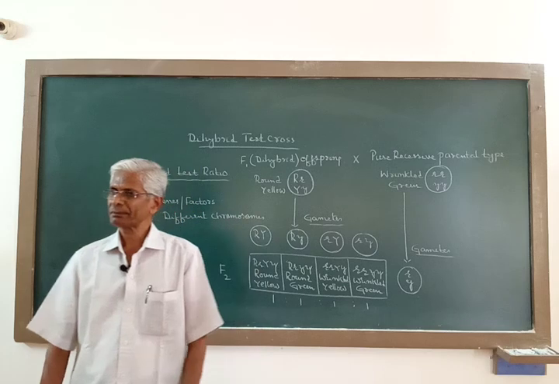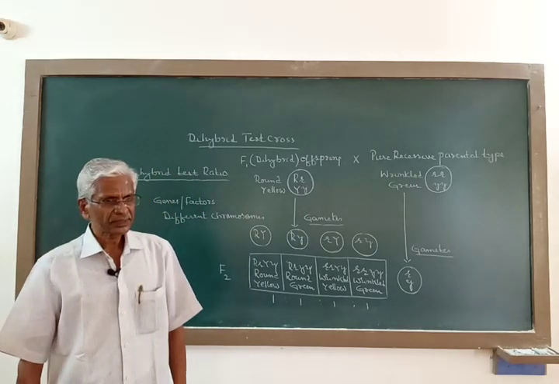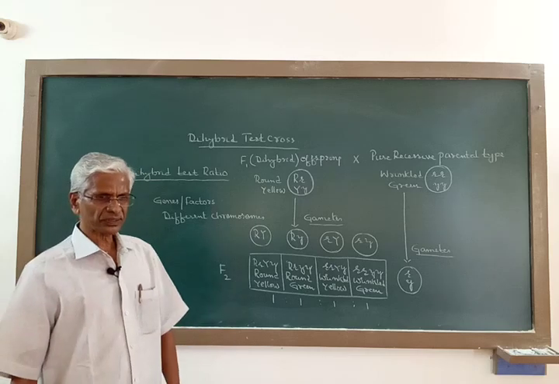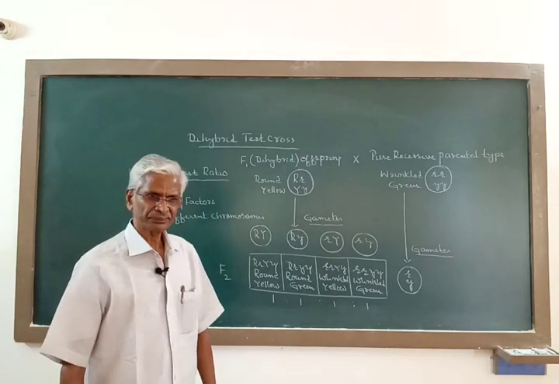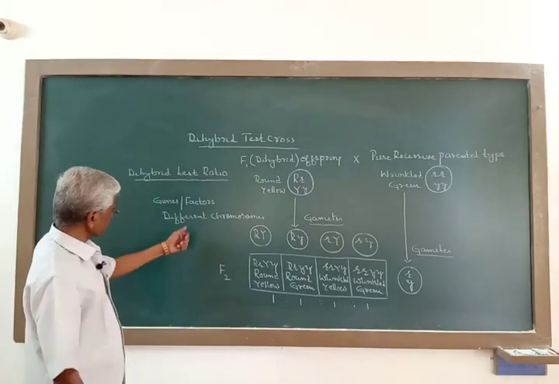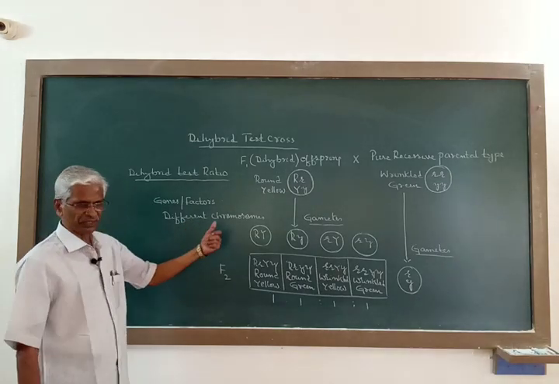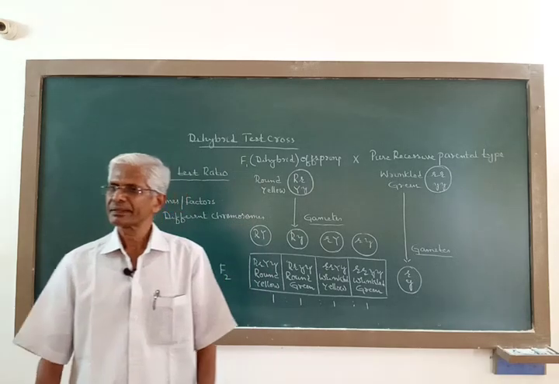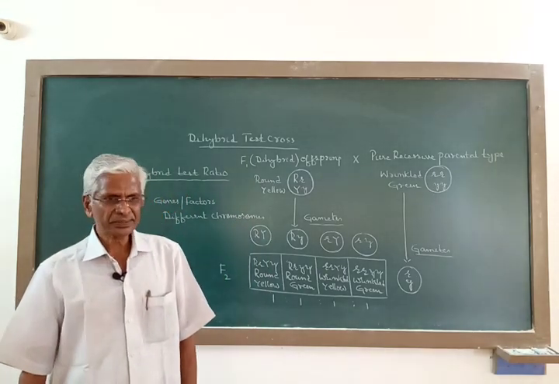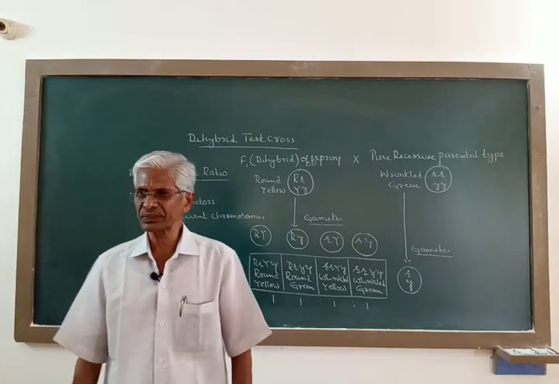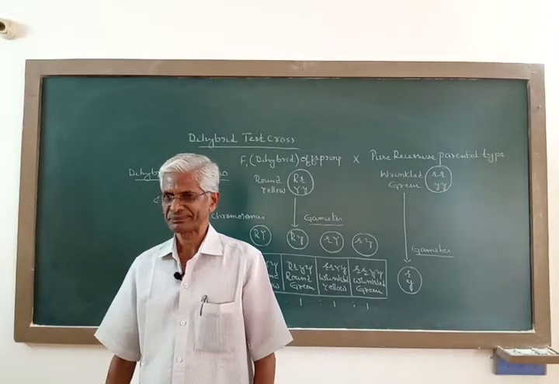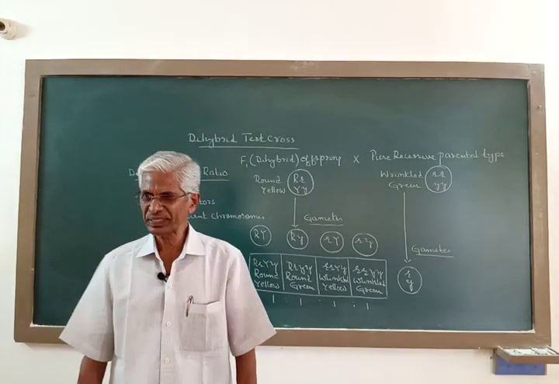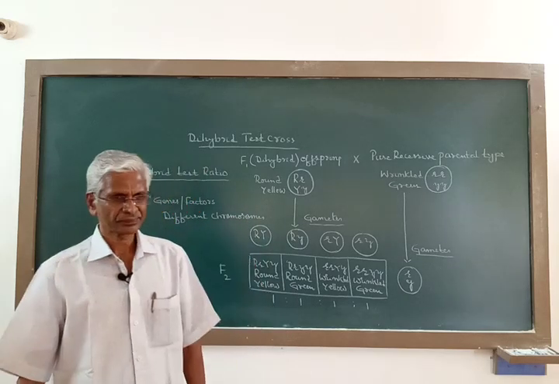In other words, the genes controlling characters in organisms, when they are carried by different chromosomes, assort independently of one another during gamete formation. That is, they obey the law of independent assortment of Mendel.